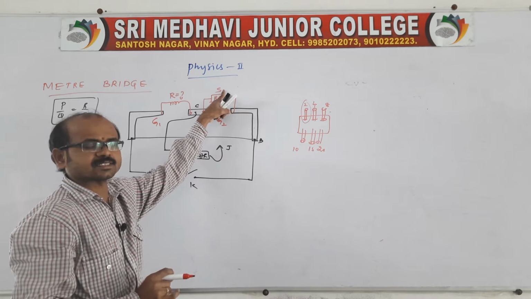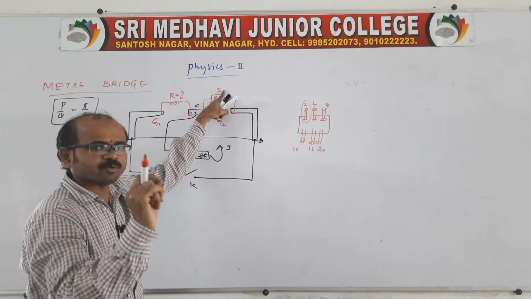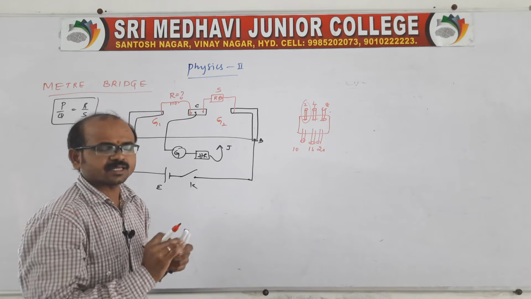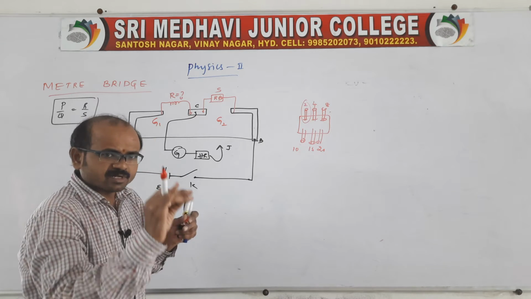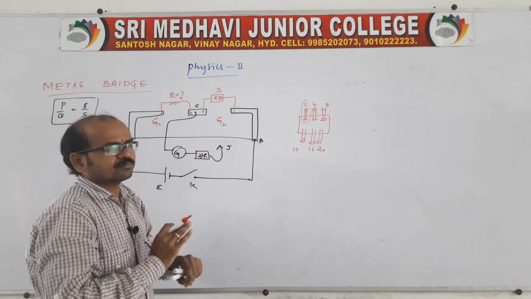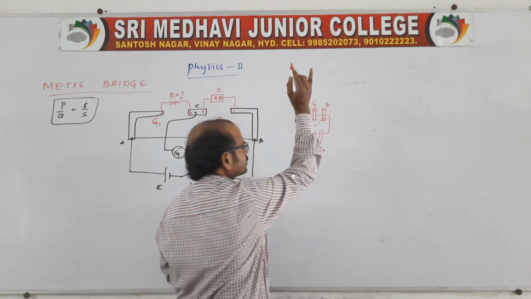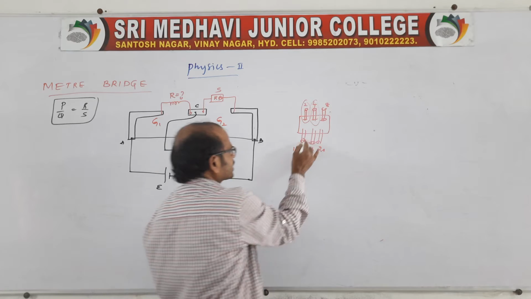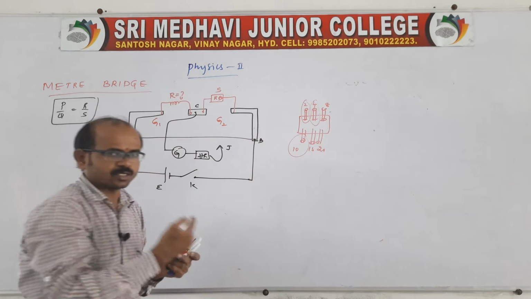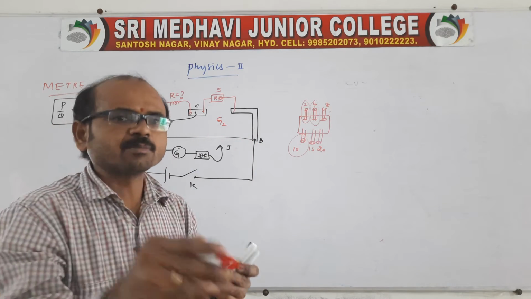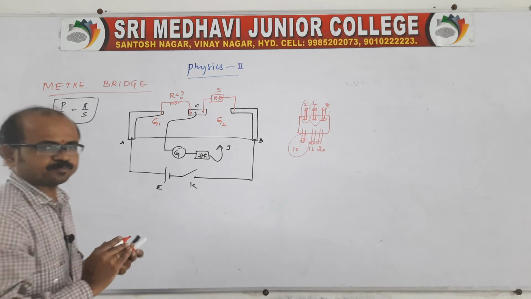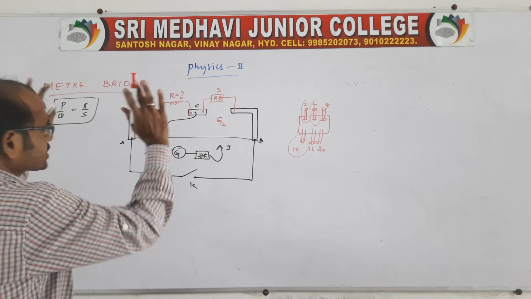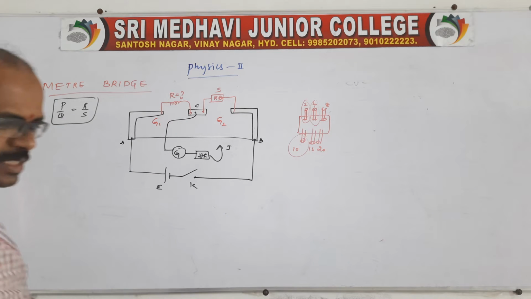In the resistance box they will provide known resistances, or resistors. So in the problems, if they say use a 4 ohm, then you remove the 4 ohm pin. That means here we are using the 4 ohm. Suppose they say use a 10 ohm, then you remove that pin, and ultimately we are using 10 ohm in this experiment. This is the construction of the meter bridge.